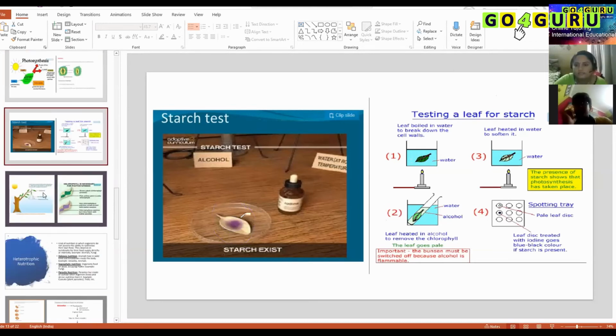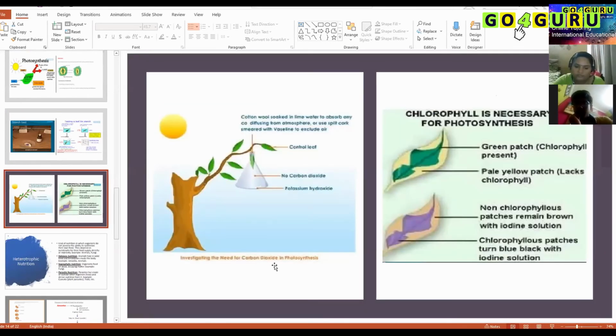Okay, so next is the test for carbon dioxide, investigating the need for carbon dioxide in photosynthesis. Here, they covered the leaf with a polythene bag, and they had kept potassium hydroxide inside. Potassium hydroxide absorbs all the carbon dioxide from the atmosphere. So the plant does not have carbon dioxide to absorb. In this polythene bag, there won't be any carbon dioxide.